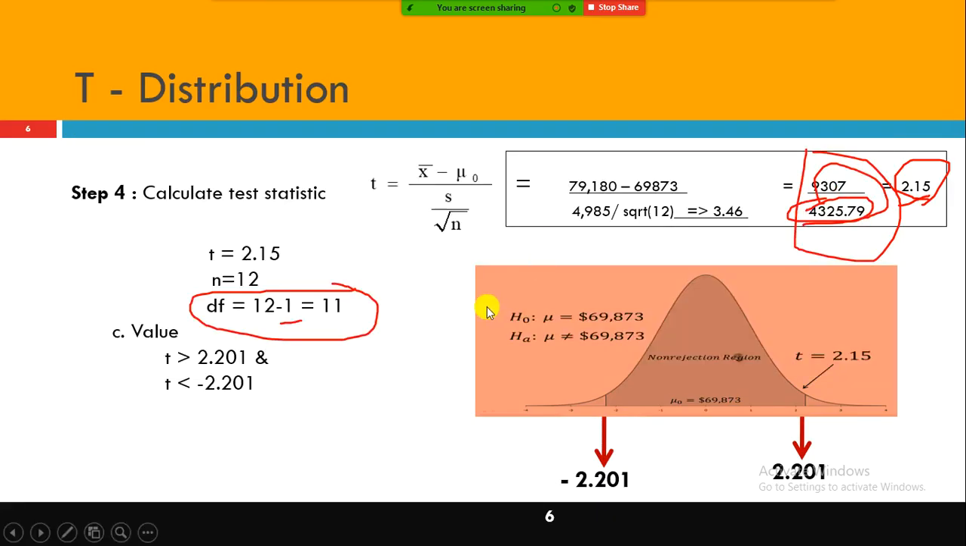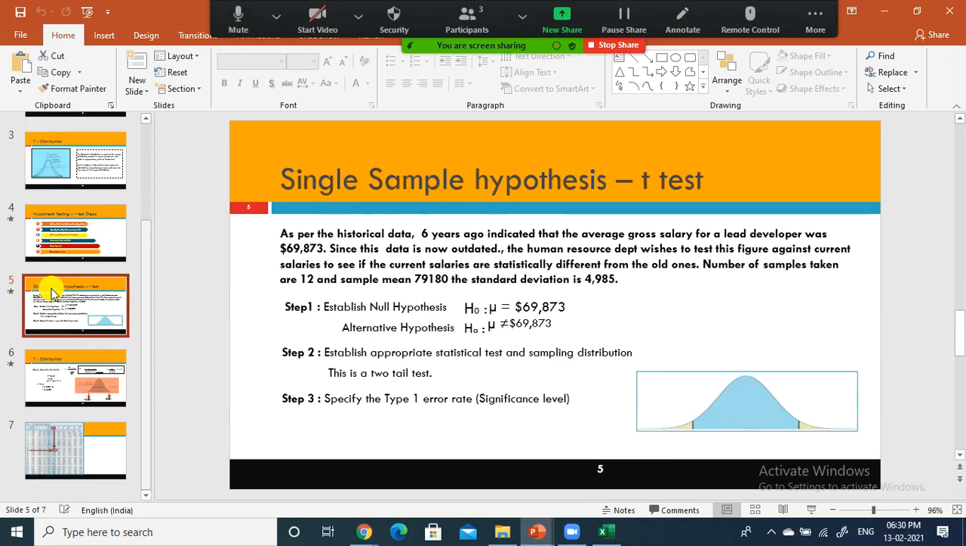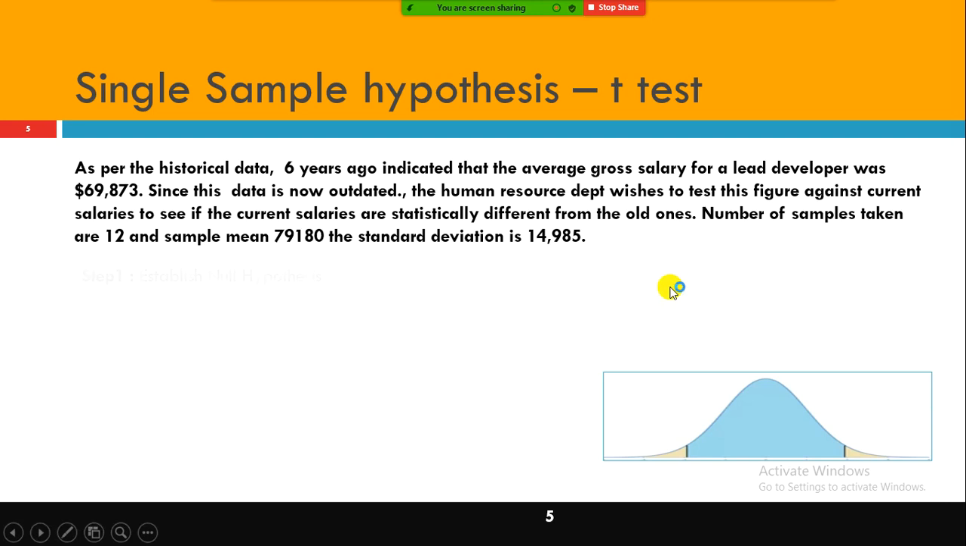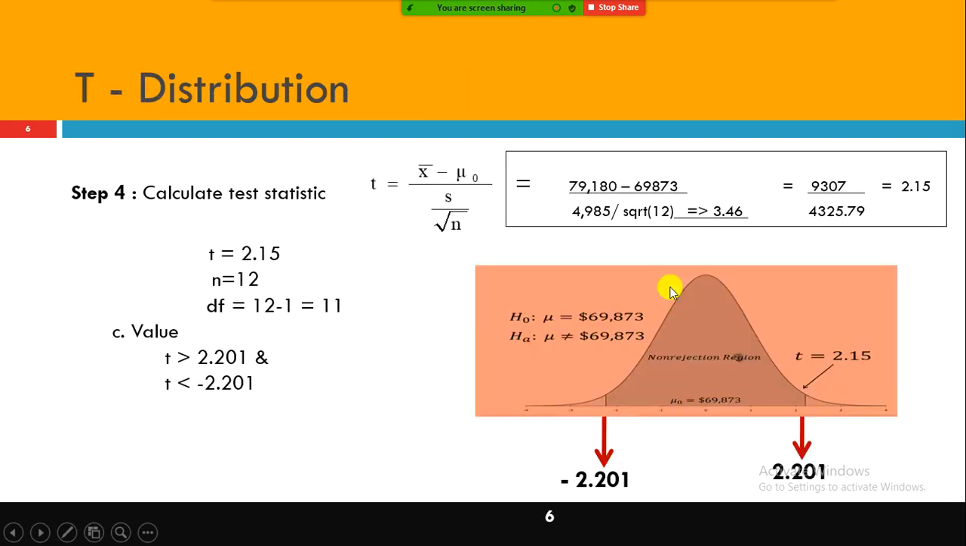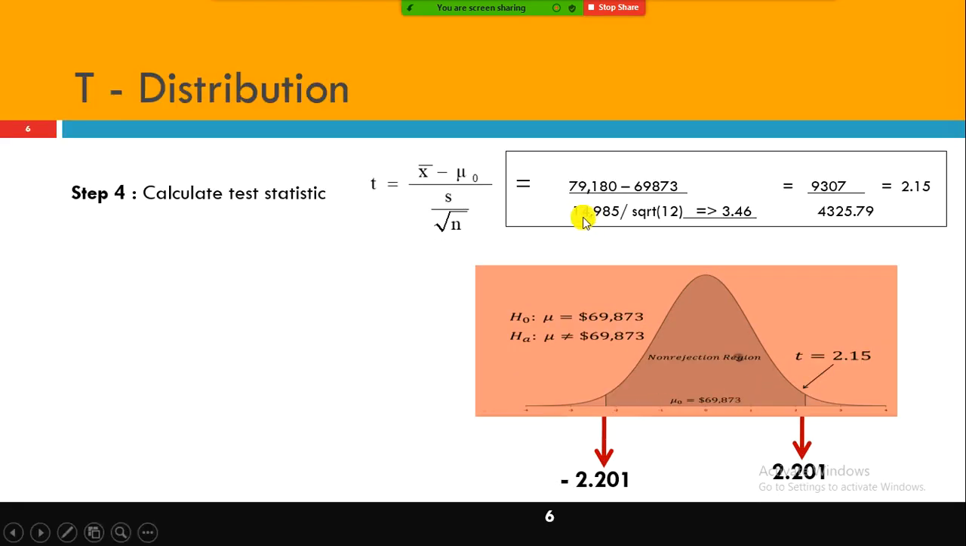See, now you got it right. It is supposed to be 14,000. That is the problem. This is not 4,000, it is 14,000. The standard deviation is 14,000. Now you check, it will be correct. Yeah, there is a typo here. 14,985, then it will be correct. So 4325 you'll get, right? This one divided by this one you will get 4325, and this one you get 2.15, correct.